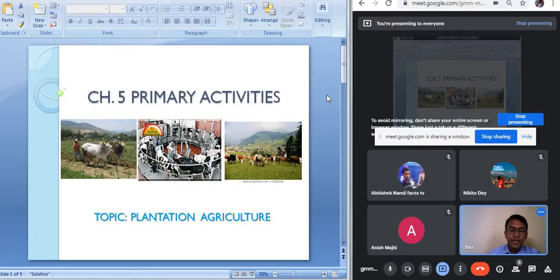So in our last class, when I was explaining primitive subsistence farming and intensive subsistence farming, I said that primitive subsistence farming is the oldest method of farming, where the farmers grow crops for their own survival, without the help of chemical fertilizers, pesticides or irrigation facilities.